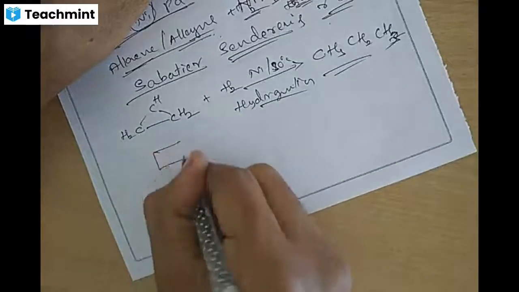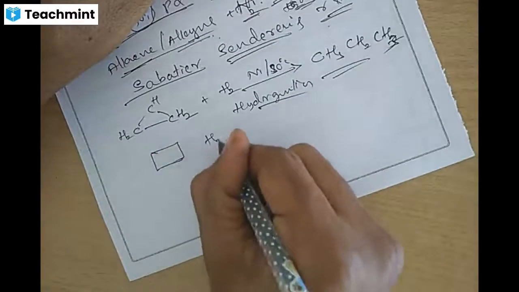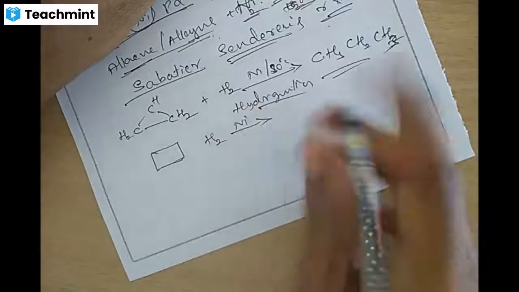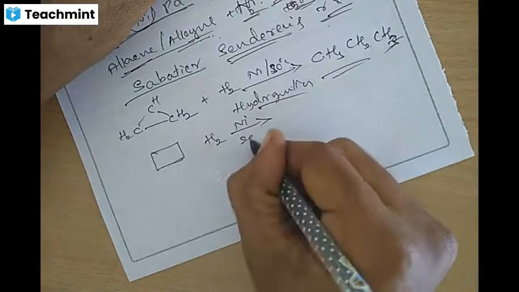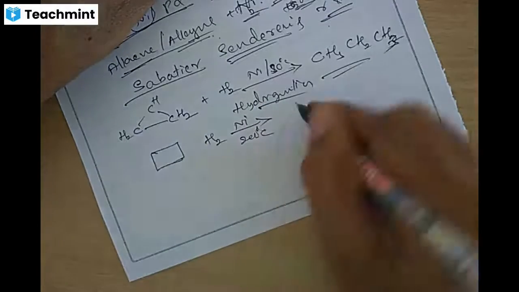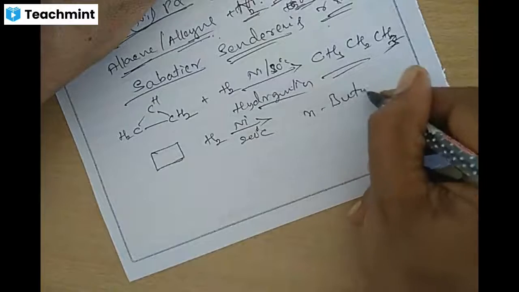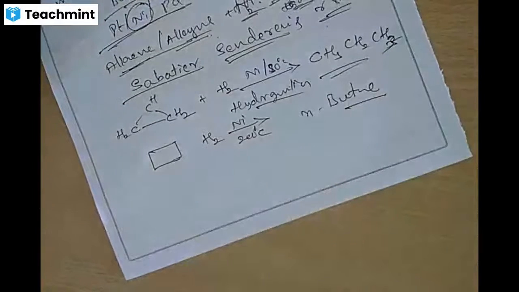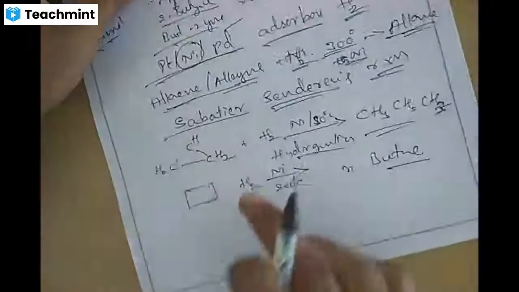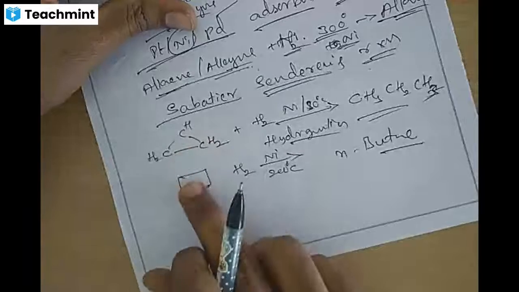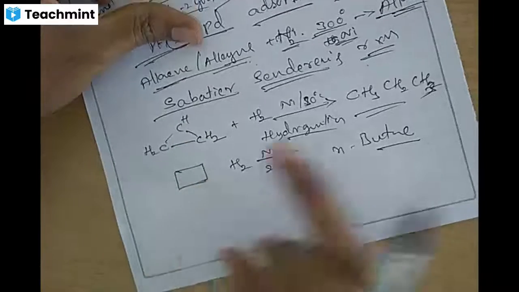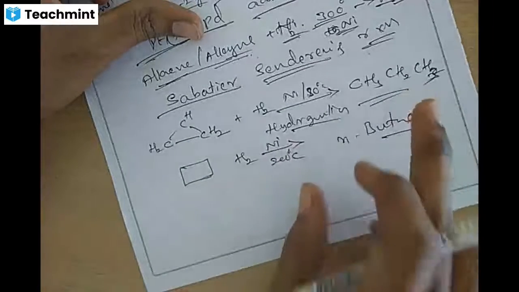Cyclobutane treated with dihydrogen in presence of nickel catalyst at temperature greater than 200 degrees Celsius gives n-butane, normal butane. Okay, this is the preparation from the first one, unsaturated hydrocarbon, and the second one is the cycloalkane. From the cycloalkane also we can prepare alkanes.